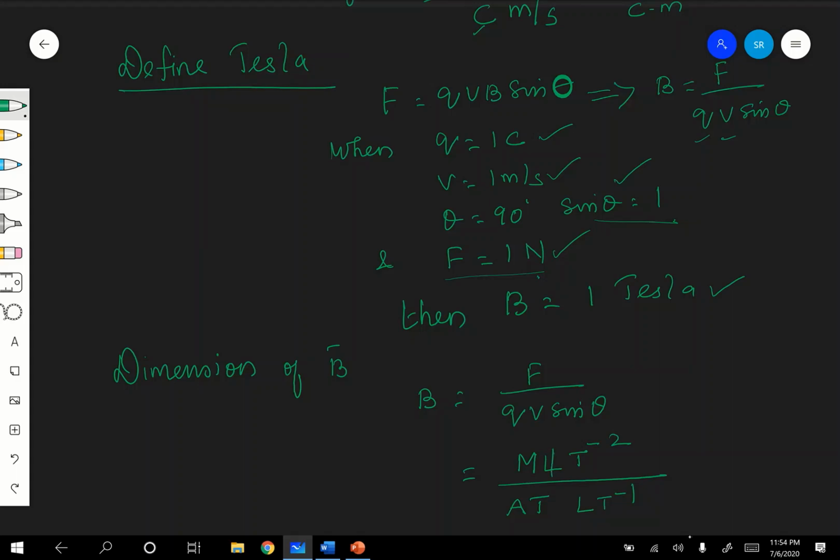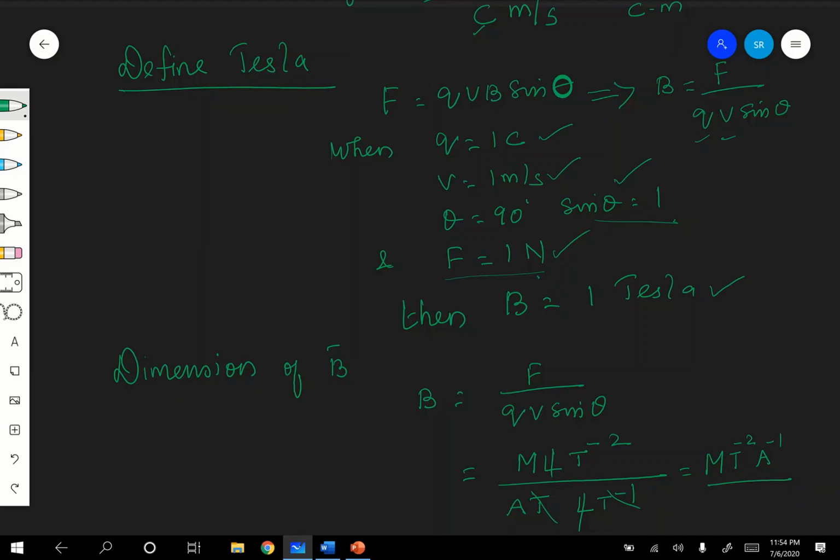Therefore, L will get cancelled here, and T power minus 1 will get cancelled. Therefore, you will be getting M T power minus 2 A power minus 1.